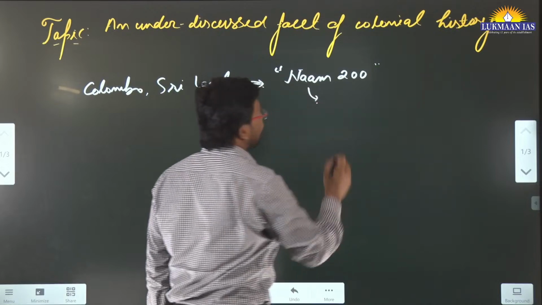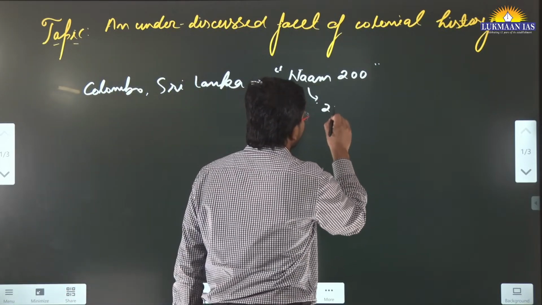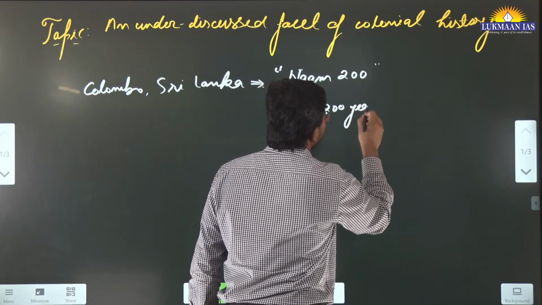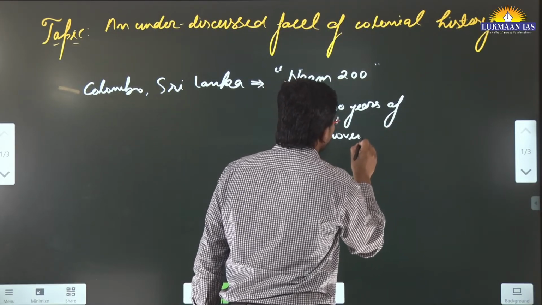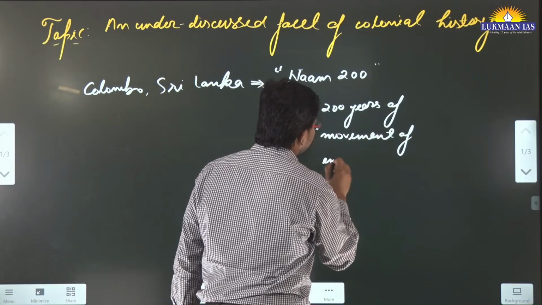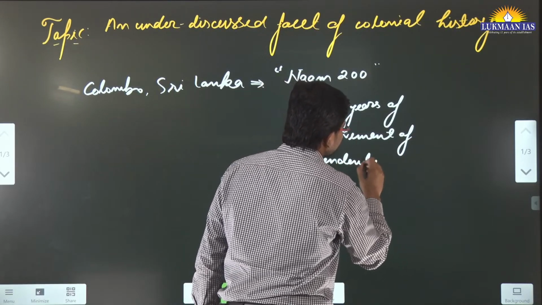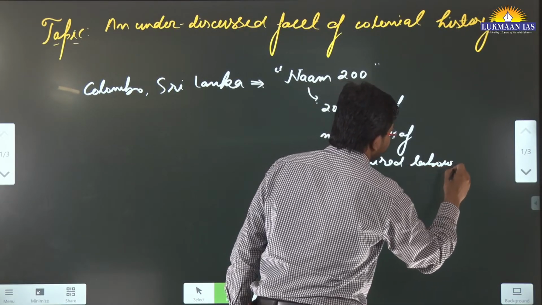It demarcates 200 years of colonial history, 200 years of movement of whom? Indentured laborers, okay?